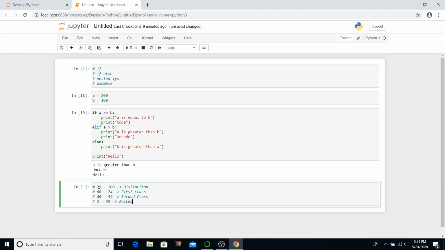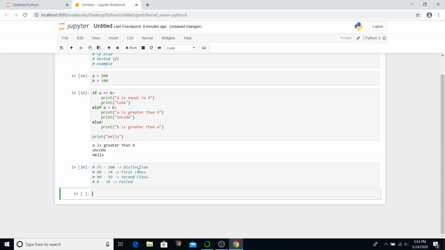So the conditions here are pretty simple. We have a range of values, and based on the percentage, we can simply decide whether it is distinction, first class, second class, or failed. If you want to try it by yourself, you can pause the video and try the program on your own, or just follow along.